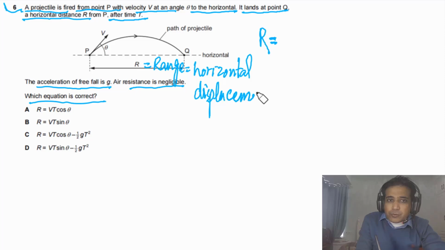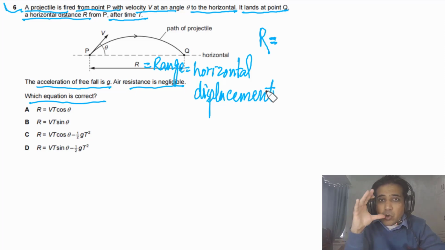As there is no force along the horizontal, the horizontal component of initial velocity will remain constant. This means at any given time the horizontal component of velocity will be equal to the horizontal component of initial velocity.